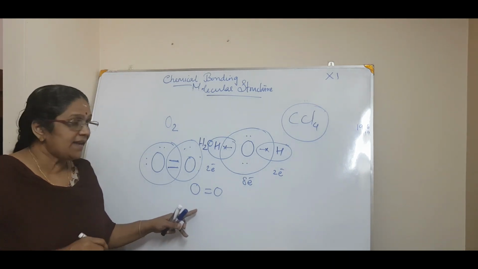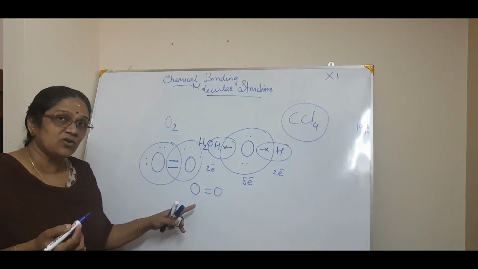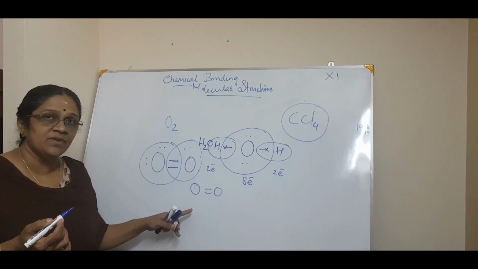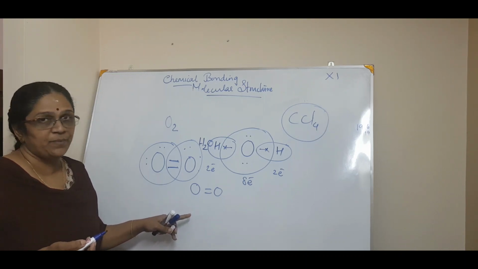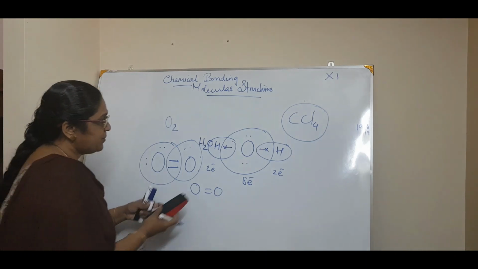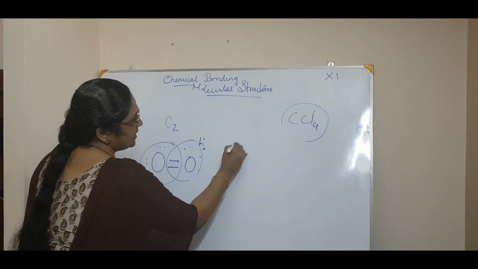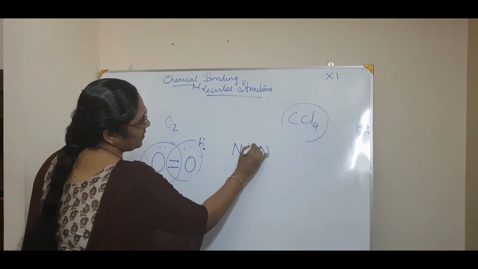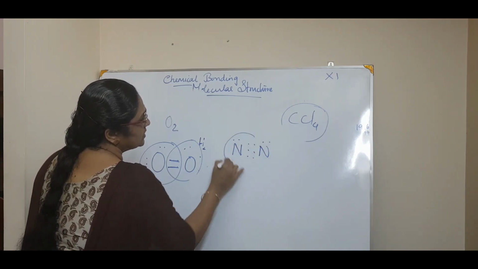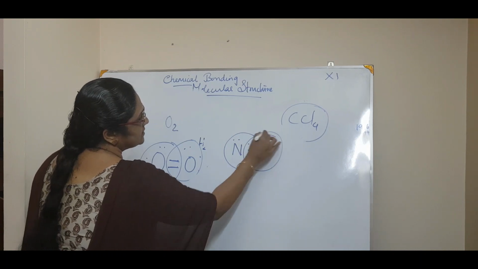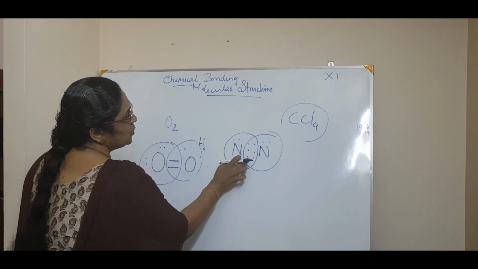And in the same way, if 3 electrons are shared by each atom, then it will get into a triple bond, isn't it? And what is the example? You know, the example is nitrogen. That is 1, 2, 3, 4, 5. Okay, so this and this. So 2, 4, 6, 8, 2, 4, 6, 8.